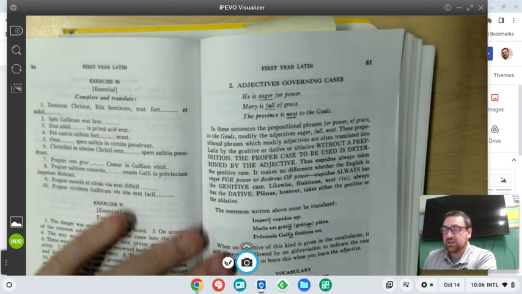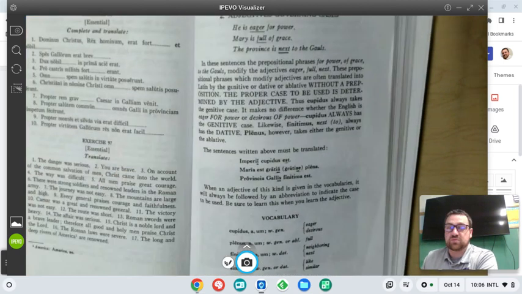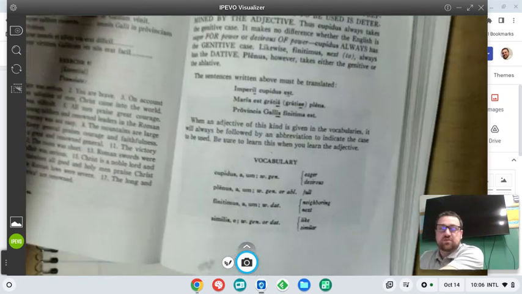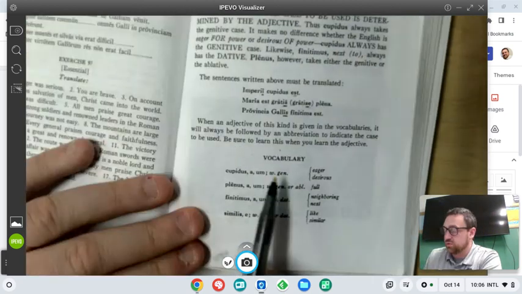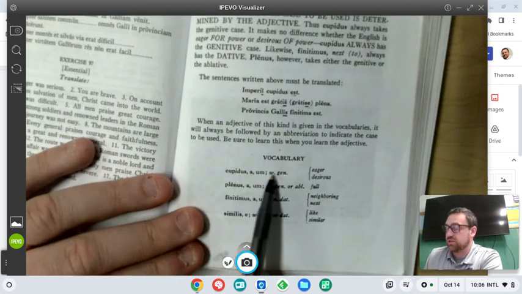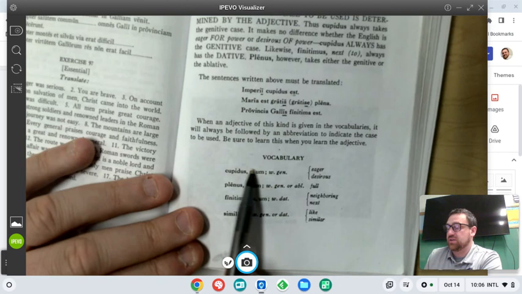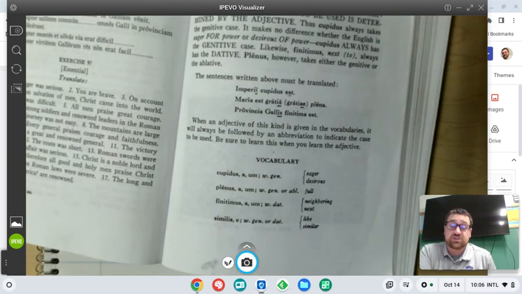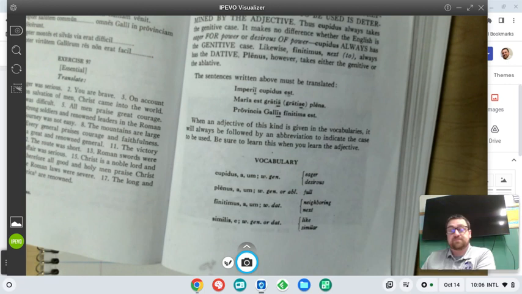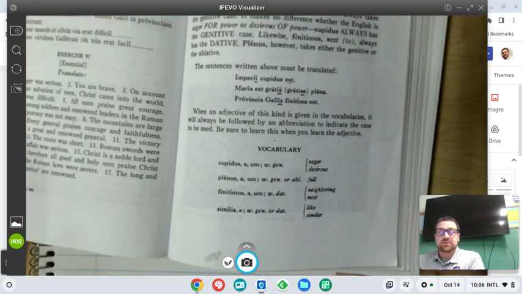And so here is your new vocab that goes with adjectives governing cases. We have cupidus, a, um, which means eager or desirous, and we use it with the genitive. So not only is it a first and second declension adjective that we need to put in with first and second declension endings, but the next word we're going to put in the genitive when we say desirous of something.